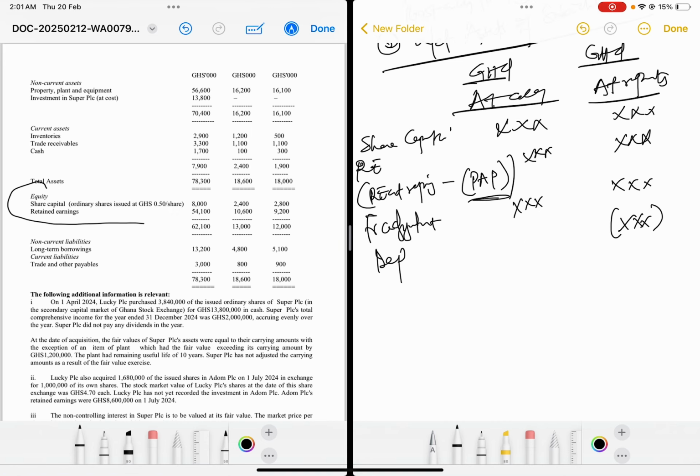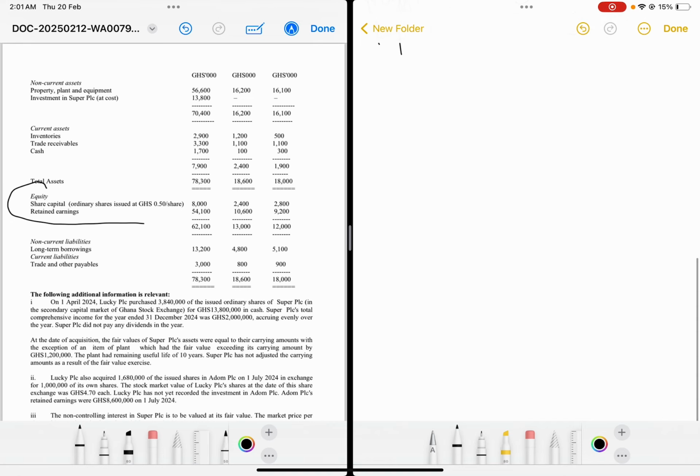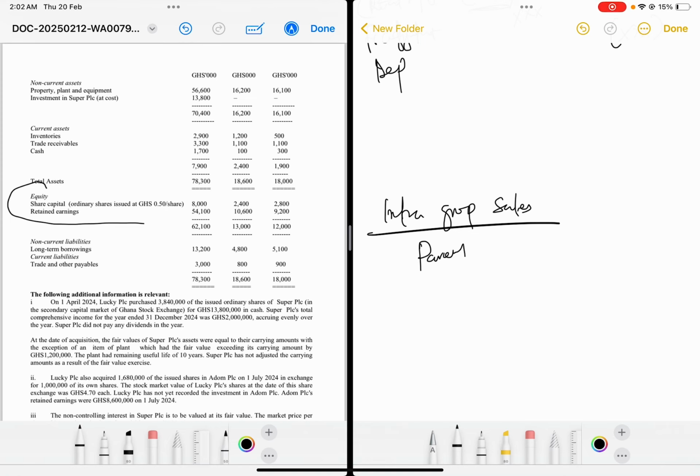Now the other thing that will come here is when there is an intra-group sale. Let me explain intra-group sale before I continue, and then after that I'll start with the work, because otherwise the video will be long. But intra-group sale is what is needed, because usually people get confused by it. Now intra-group sale can happen between parent and subsidiary.